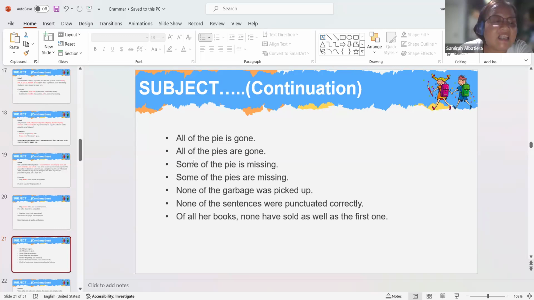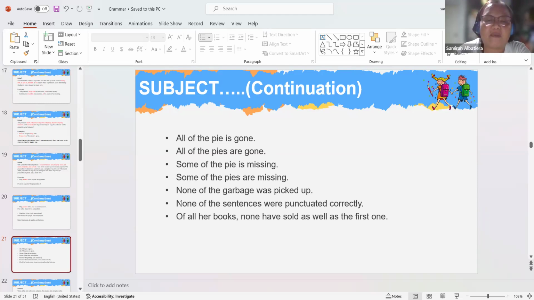Look at the different examples. I am going to read. All of the pie is gone. All of the pies are gone. Some of the pie is missing. Some of the pies are missing.